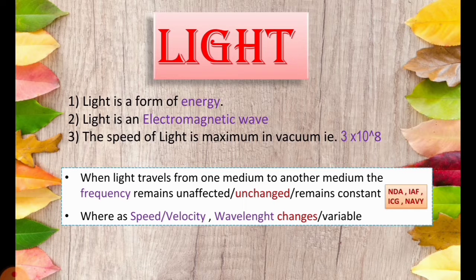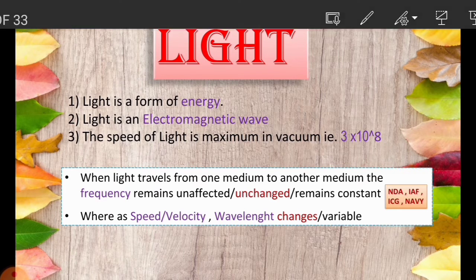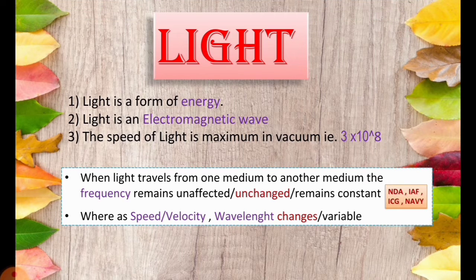Now, please focus on this thing. It is very important from the examination point of view. As light is a form of energy, it travels from one place to another place, from one medium to another medium, just like us from one house to another house.